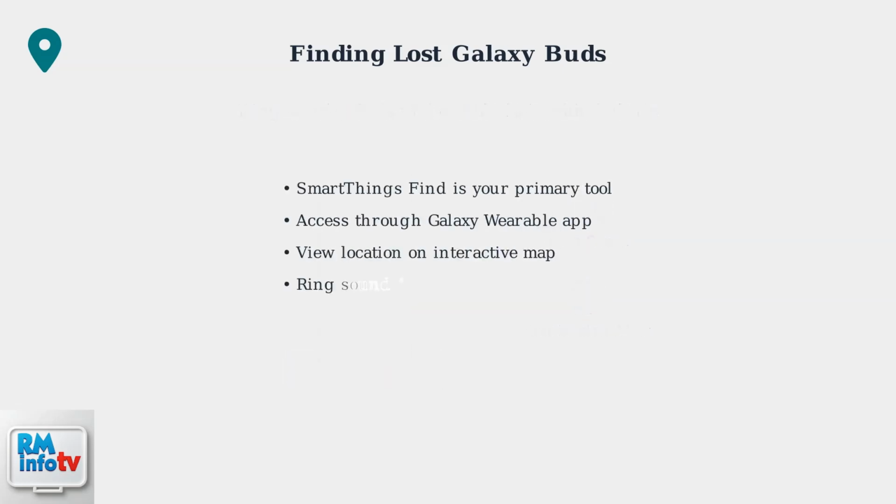To summarize the key steps for finding lost Galaxy Buds, use SmartThings Find as your primary tool, access it through the Galaxy Wearable app, view the location on the map, use the Ring feature for nearby searches, and always keep the Left Behind notifications enabled for prevention.